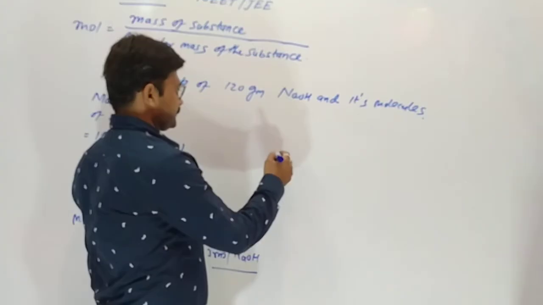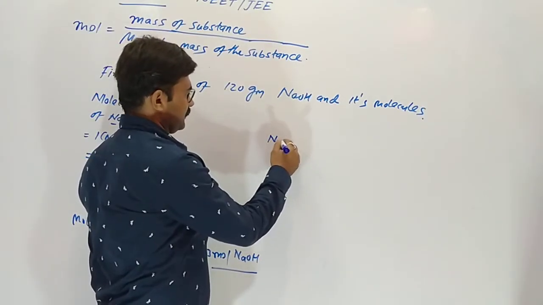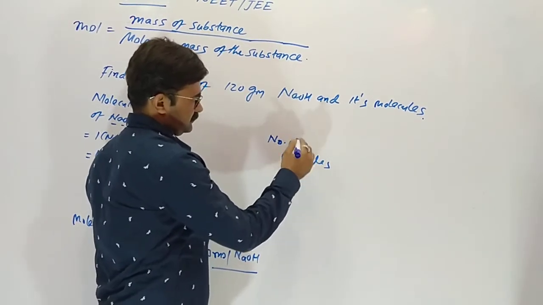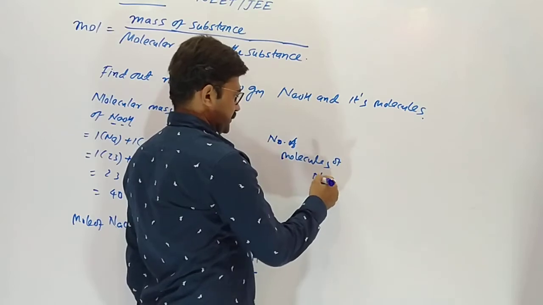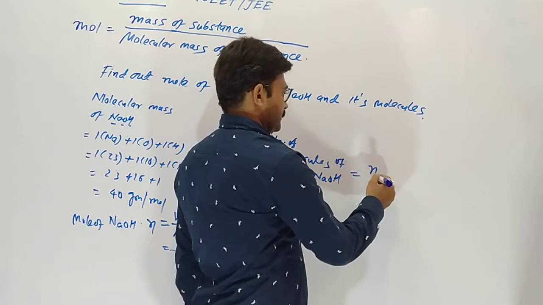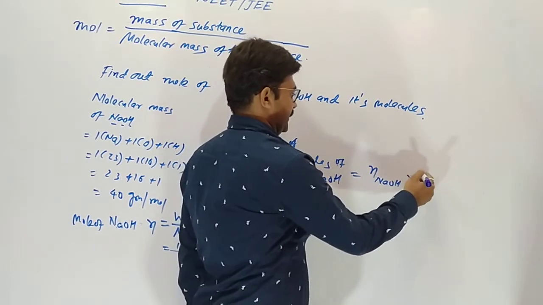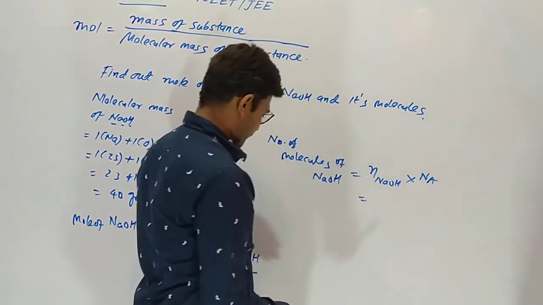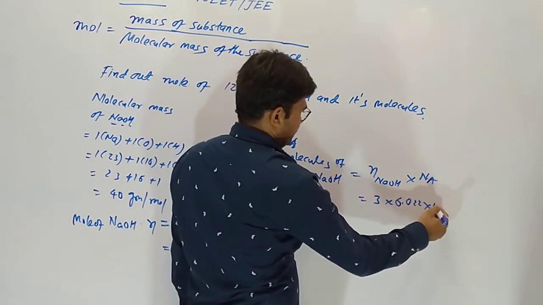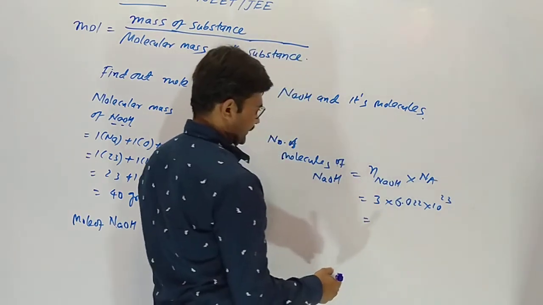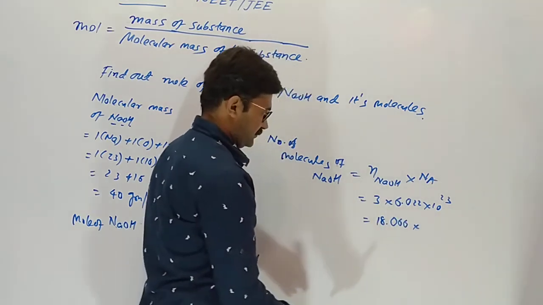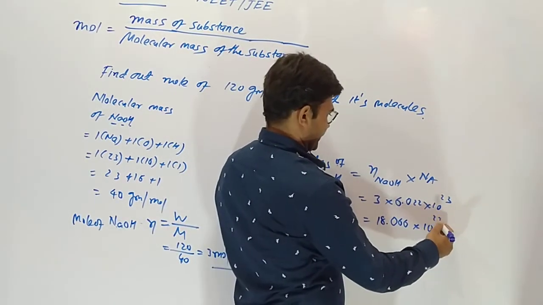So number of molecules, not atoms, of sodium hydroxide equals mole of sodium hydroxide into Avogadro number. So 3 into 6.022 × 10^23, 18.066 × 10^23.